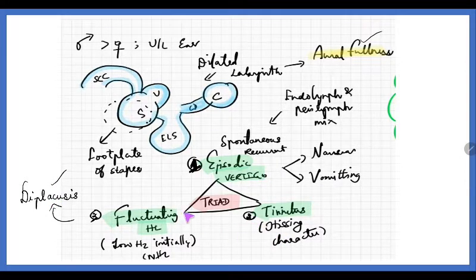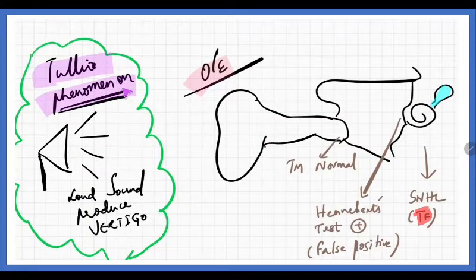Now these are the triad and important features the person presents with in Meniere's disease. There is something called the Tullio phenomenon. What is the Tullio phenomenon? Whenever loud sound induces vertigo, that is called the Tullio phenomenon. This is seen in some cases of Meniere's disease.